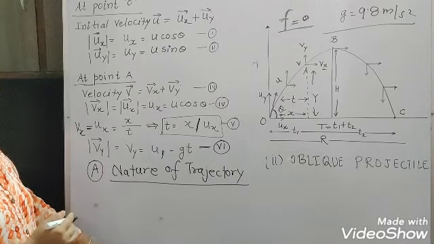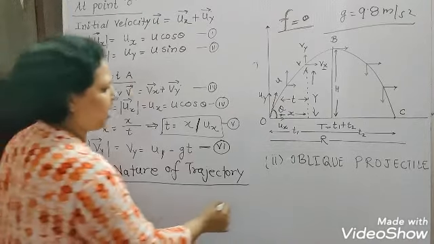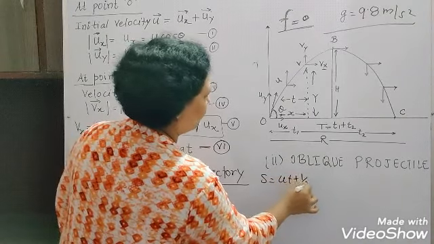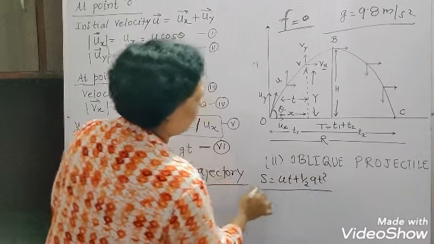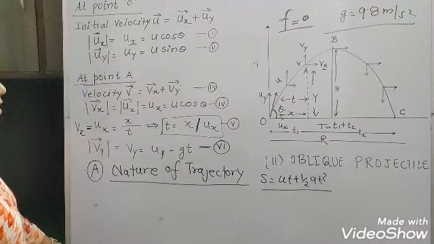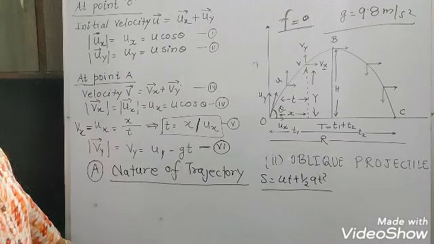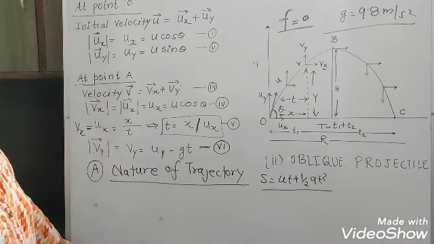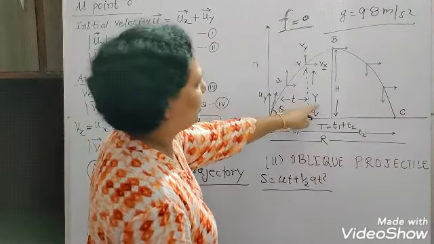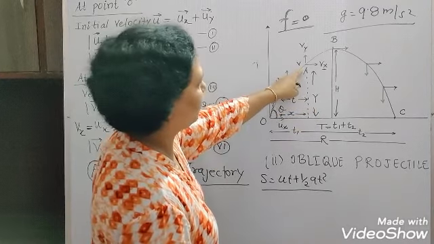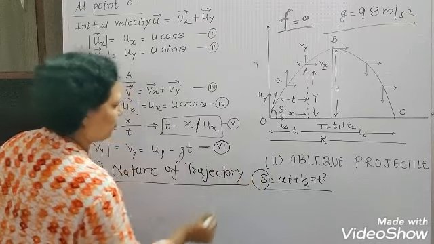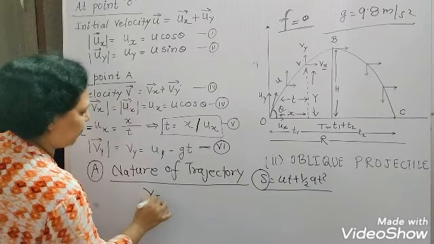For this, we will just apply the formula S equal to ut plus half at square for this particular point A. Here we are talking about the vertical displacement, which is y at point A. So in place of S, I will write y.